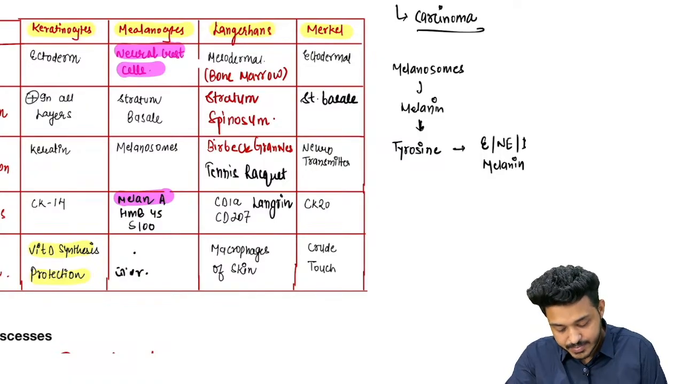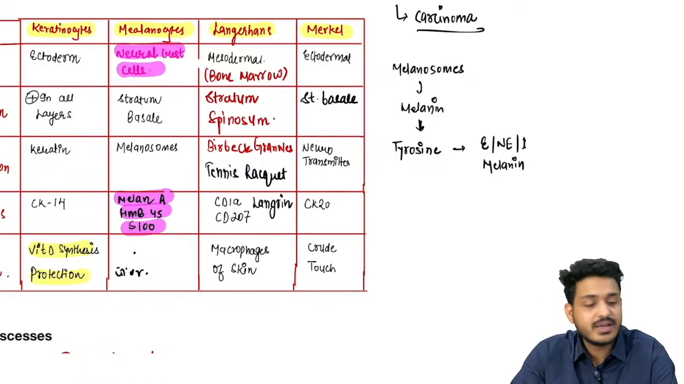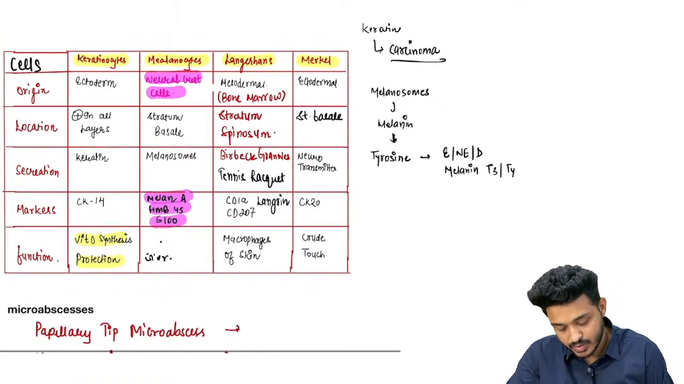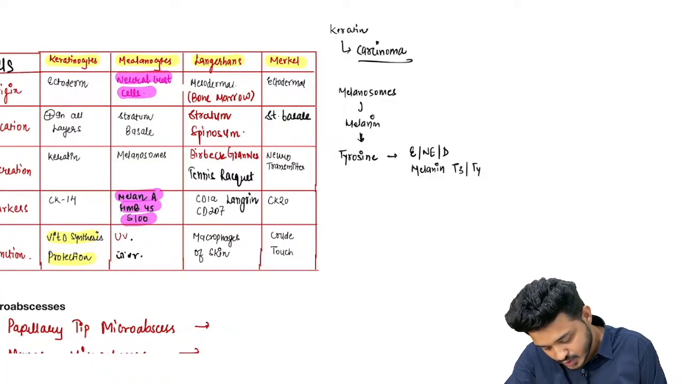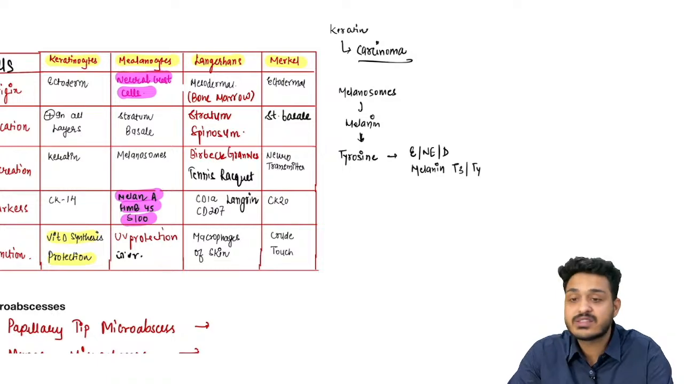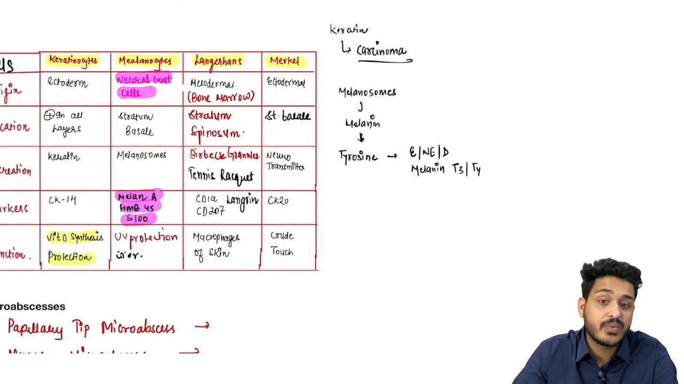We are having HMB 45, we are having S100. These are the important markers for melanocytes, right? What else you need to remember? What is the function of melanocytes? They are responsible for UV protection. This is another important question they have asked from here. They are responsible for UV protection, ultraviolet rays protection.